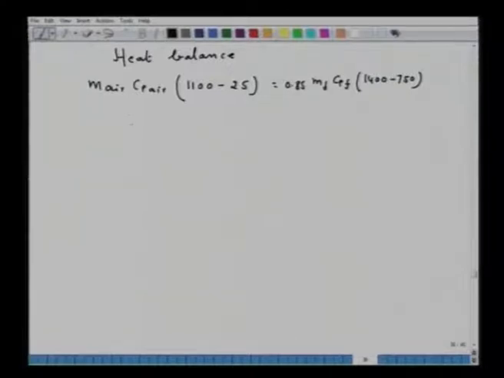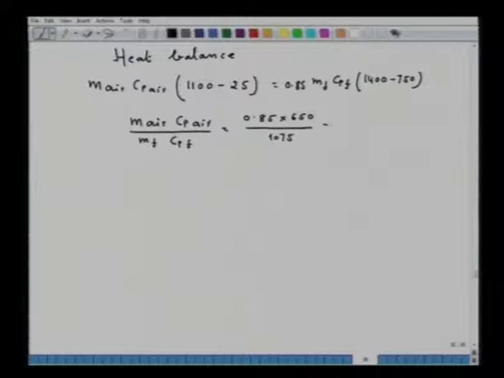Now from here we can get M air, Cp air divided by M flue gas, Cp flue gas, that will be equal to 0.85 into 650 divided by 1075, and that will be equal to 0.514. So, we got this ratio now.